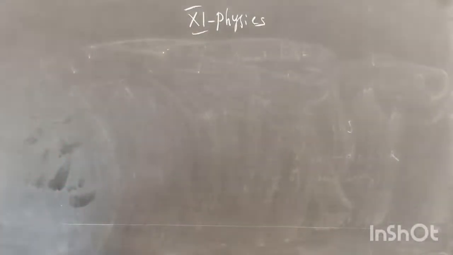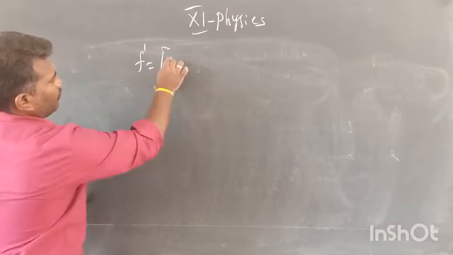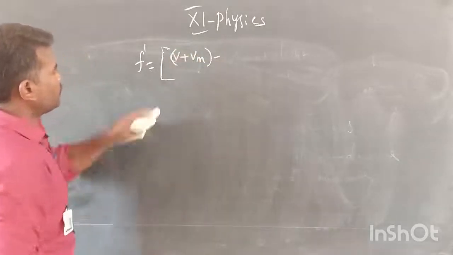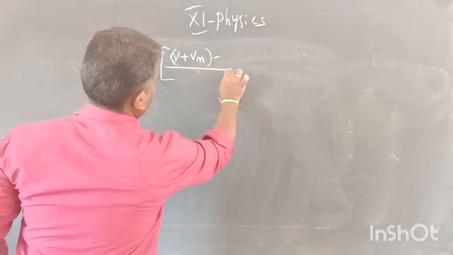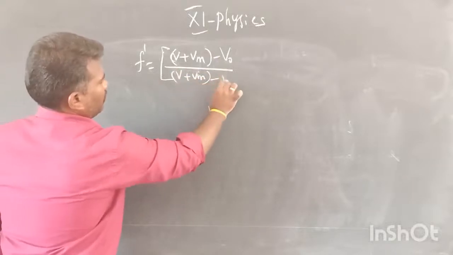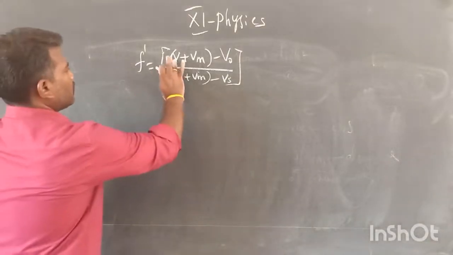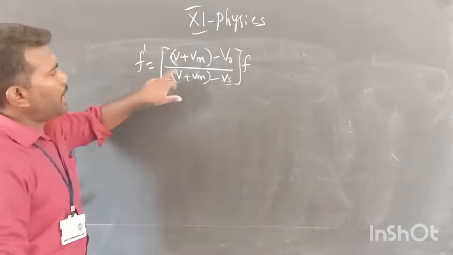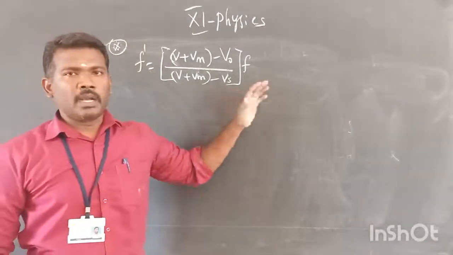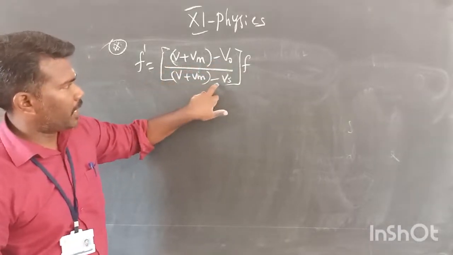First of all, I am going to write the general formula. F dash is equal to (V plus Vm minus V naught) divided by (V plus Vm minus Vs), into F. This is the general formula for the case, the relation between F dash and F. So note this, students, this is the main formula. Using this formula we can easily solve any numerical question.